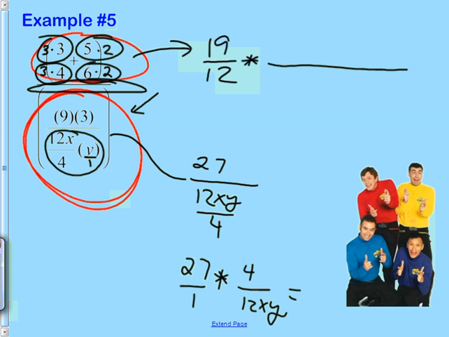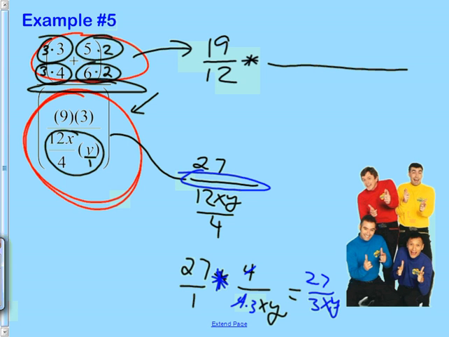Notice this 12 can be factored into 4 times 3. And then the 4's can cancel. Why can that 4 cancel? Because it's part of a multiply problem. Why did I change that 12 into a 4 times 3? So I could cancel the 4's, because I just did a divided by that, so I flipped and multiplied. Okay, so now, all done, 27 over 3xy is what the bottom simplifies to.